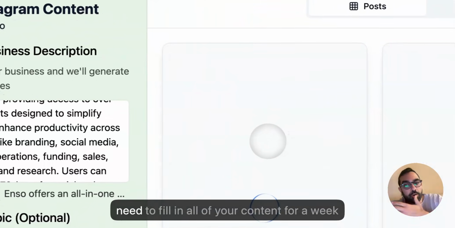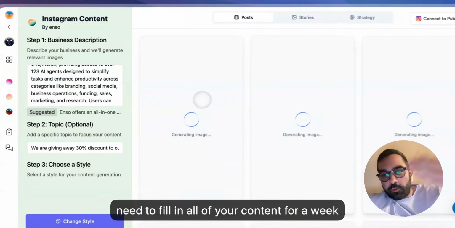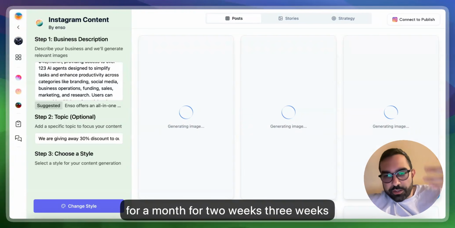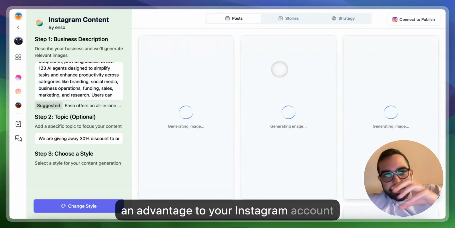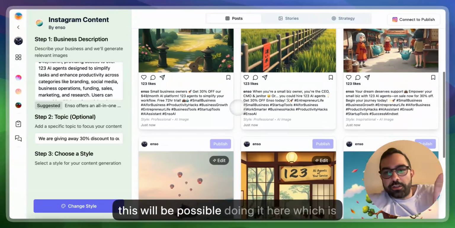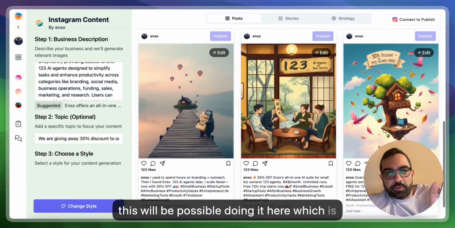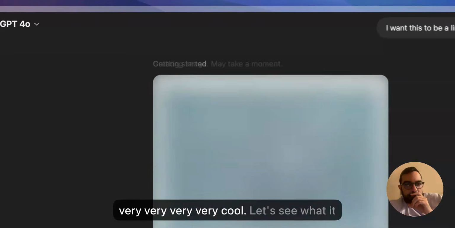If you need to fill in all of your content for a week, for a month, for 2 weeks, 3 weeks, whatever, and post it directly to your Instagram account, which is also an advantage, this will be possible doing it here, which is very, very cool. Let's see what it comes up with.